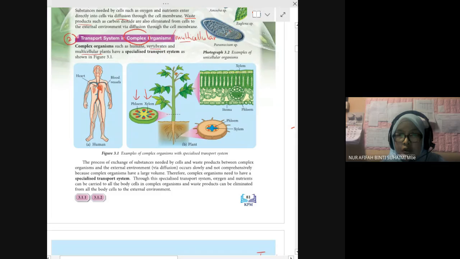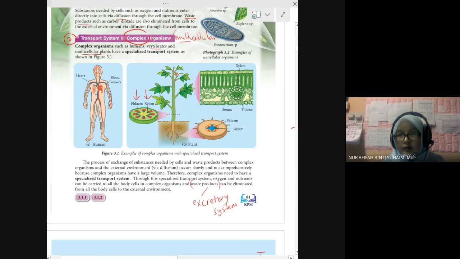Okay, so this complex organism has a special transport system that we call the blood circulatory system. It wants to transport oxygen. To remove waste product, we have the excretory system.